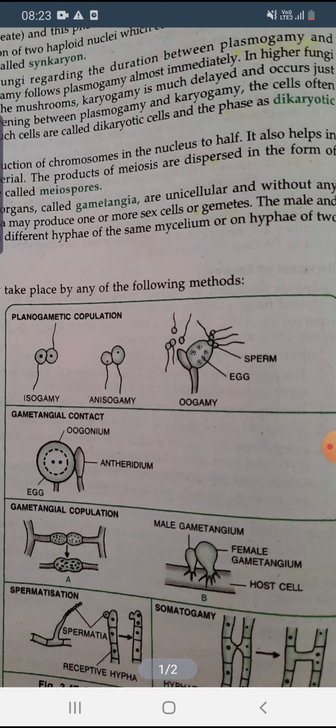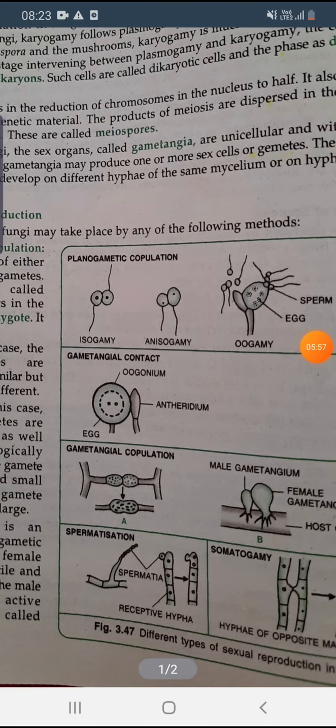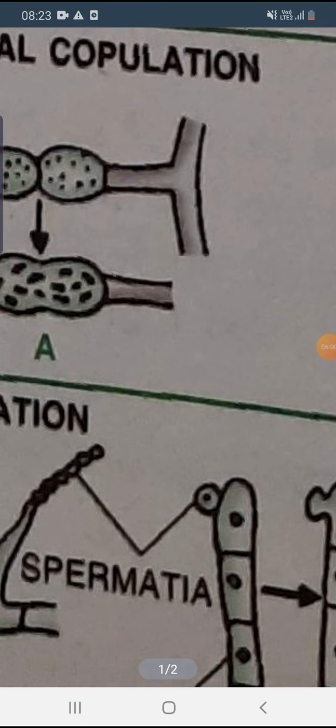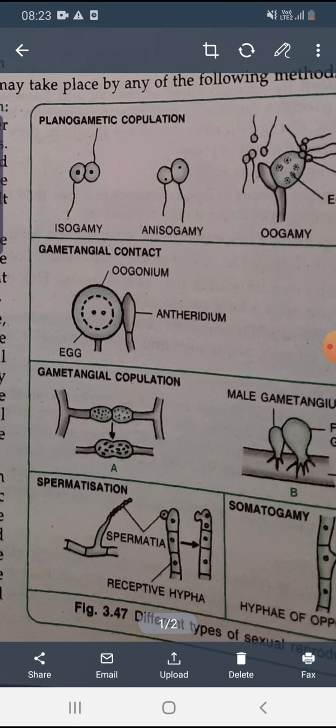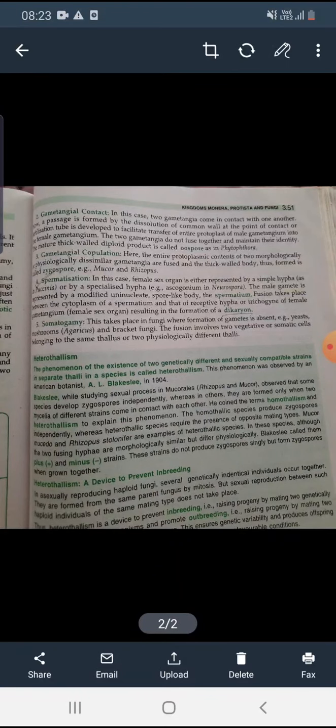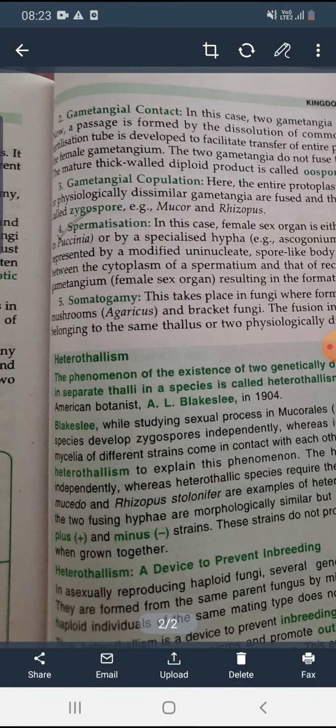And next is spermatization, the last figure. After planogametic copulation, isogamy, anisogamy and oogamy, you have to study spermatization.